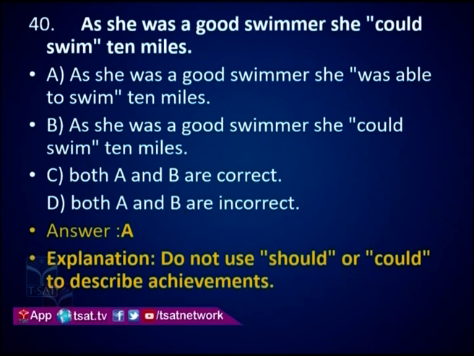Now remember, do not use should or could to describe achievements. When we talk about some achievements like she is a good swimmer, she can swim 10 miles. She was able to swim 10 miles. Because she is a good swimmer, she was able to swim. You cannot say she could, she would. All these kinds of modal auxiliary verbs you never use along with achievements. So here option A is the correct option. She was a good swimmer. She was able to swim 10 miles.